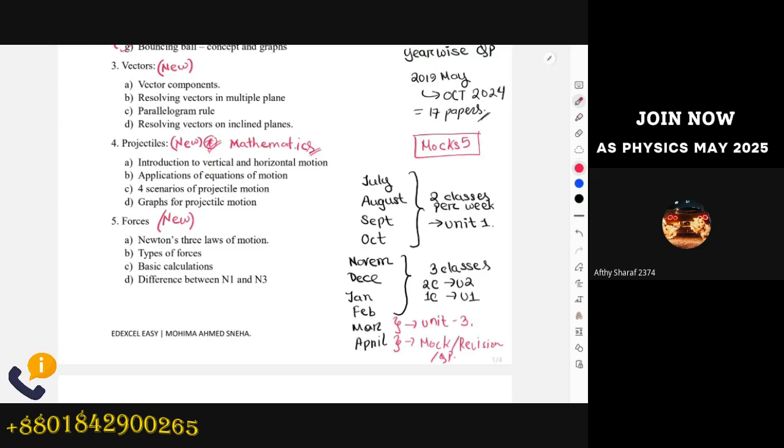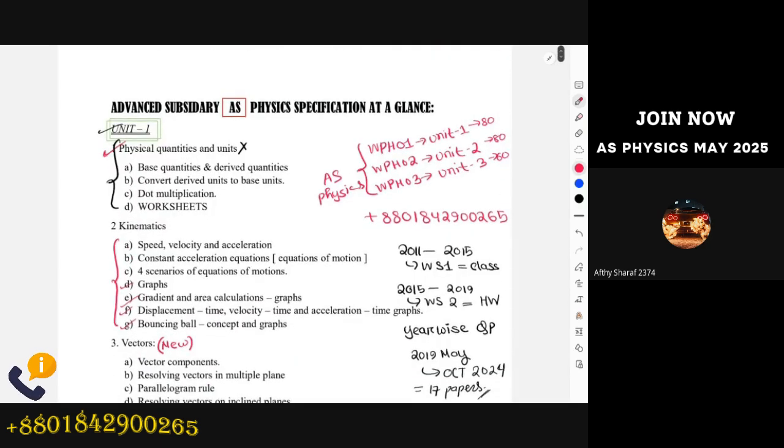So that's why we have to complete mocks at least 1 month before our registration starts, so that I can give a transcript like this, that okay, you're getting these marks in mocks, then you should get this much in the main exam if you try to work harder. So this is it for the overall working and every specification and everything you need to know about A-level physics. And we'll start with the physical quantities.